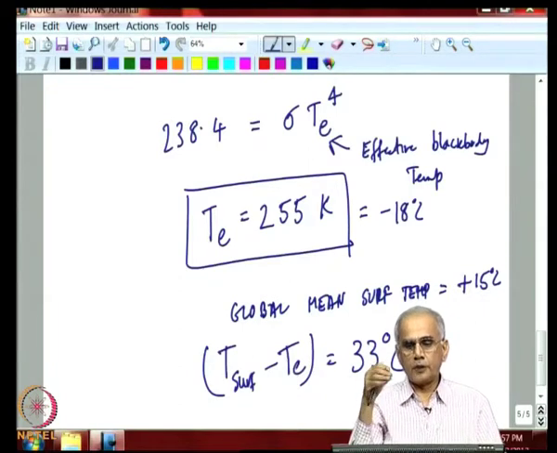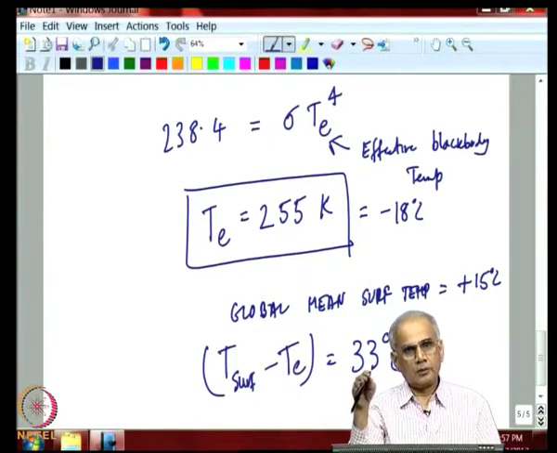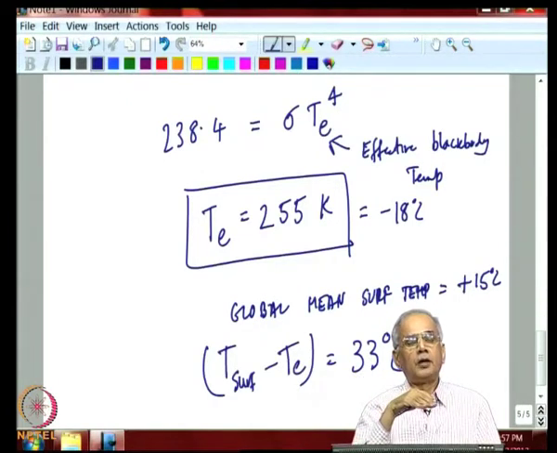So, earth is much warmer than what it would have been without any gases because of this unusual property of these gases, that they are almost transparent to the incoming solar radiation, but almost opaque to the radiation from the earth.